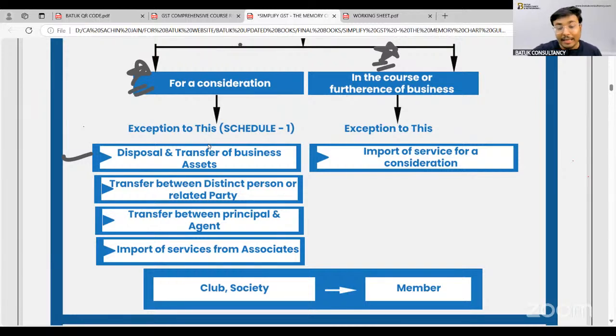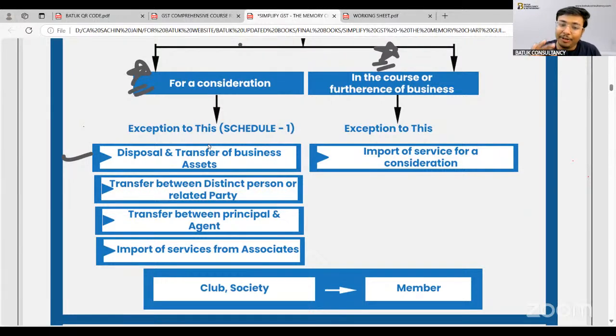But suppose there is any import of service for a consideration, not in the course or furtherance of business. I am a trainer. I am providing GST training classes and consultancy services, or there is a requirement of some technical thing for my personal purposes. I imported the same from Germany. In such a scenario, is it an import of service in the course or furtherance of business? No, because this is just a technical thing and I have paid the consideration. So the same will be treated as supply. This is an exception to this specific thing.